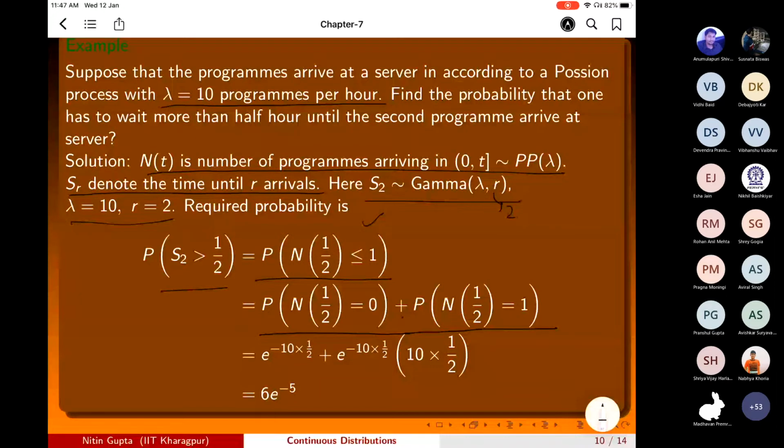Therefore, because N(t) is a Poisson process, this will be e raised to power minus lambda t, where lambda is 10, into (lambda t) raised to power 0 divided by 0 factorial, plus e raised to power minus lambda t into (lambda t) raised to power 1 divided by 1 factorial. So this is 6 e raised to power minus 5.